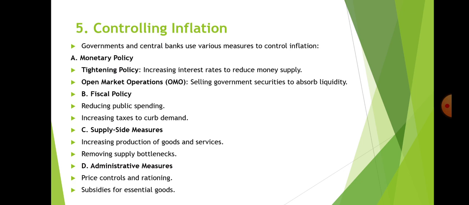Next we have controlling inflation. Government and central bank use various measures to control inflation. First, they basically use monetary policy, fiscal policy, supply side measures, and administrative measures. So let's understand one by one. First, we start with the monetary policy.